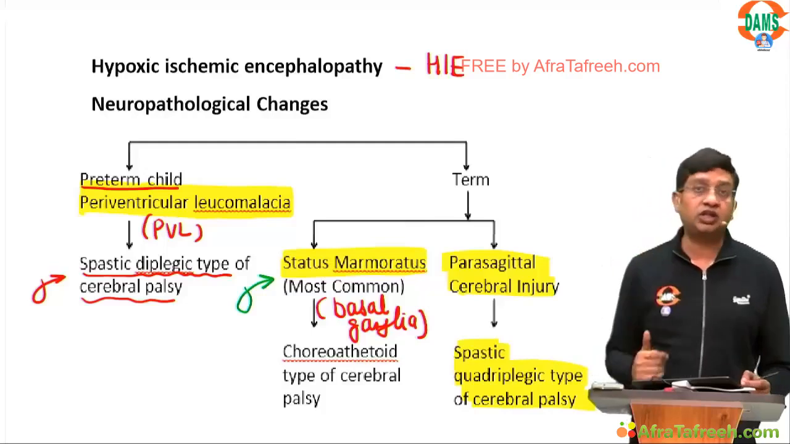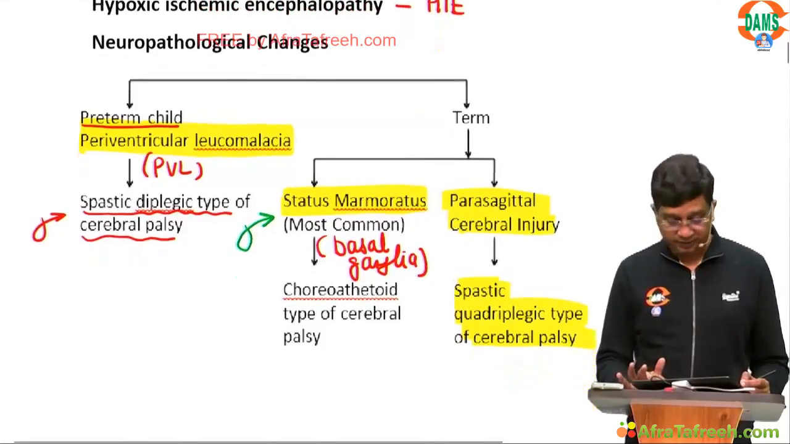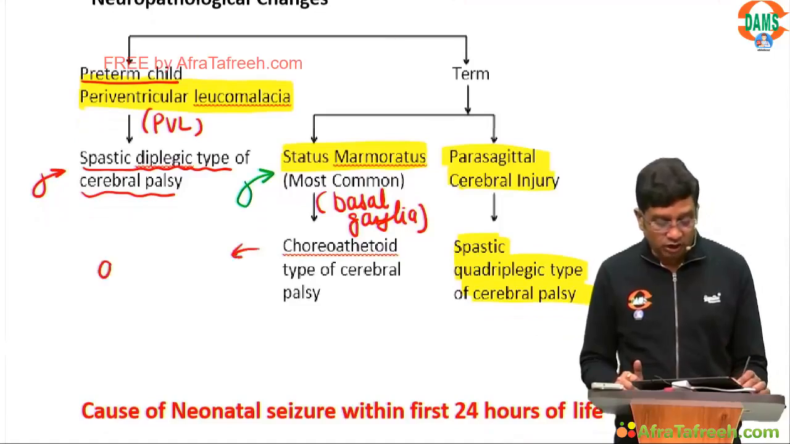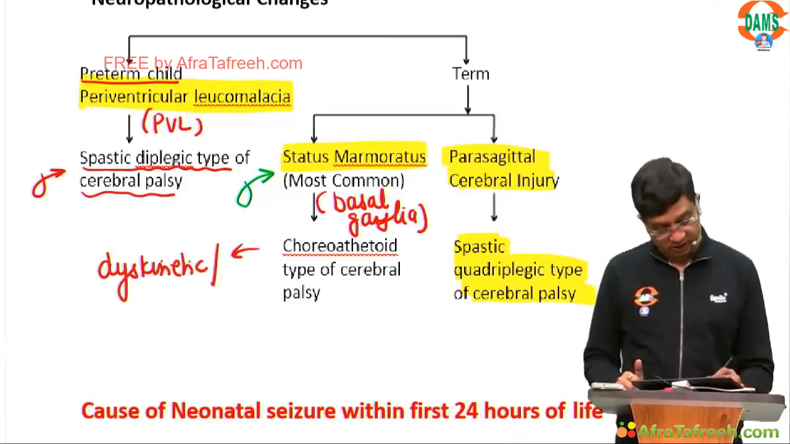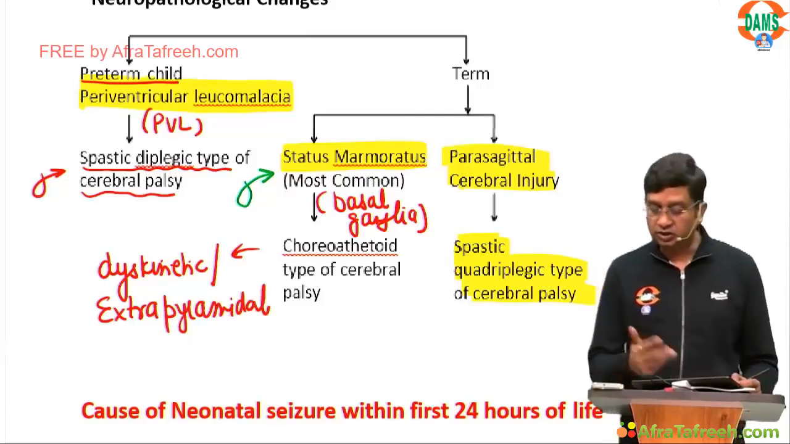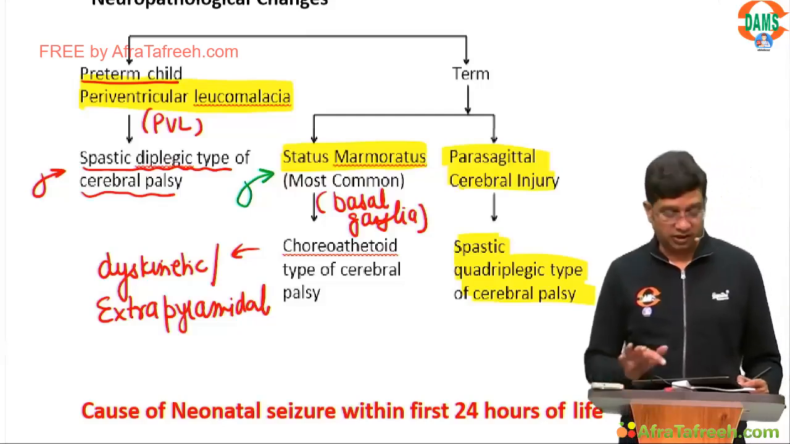So just a clinical correlation of the neuropathological findings, what we get there is, right? Yes, of course, choreoathetoid type. This can also be called dyskinetic type, or the extrapyramidal type, right? So this is basically dyskinetic, extrapyramidal, as there is no involvement of the pyramidal tract.